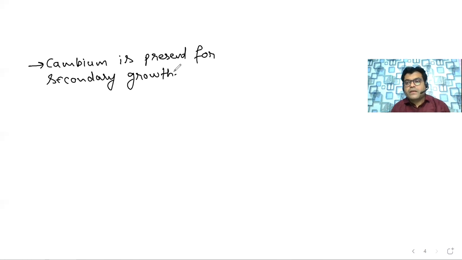You might have seen the giant sequoia plant. You can see some pictures on the internet where a bus or a car is passing through a tunnel which is made in the trunk of that particular plant. That much wide that plant is. And why has it become so wide? It is only because of the secondary growth. And the secondary growth is because of what? It is because of the cambium. So this cambium is present here.